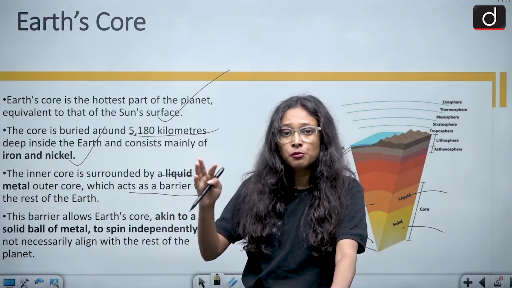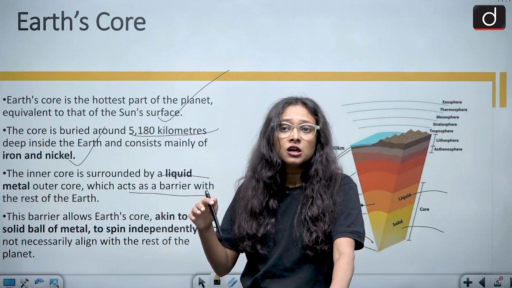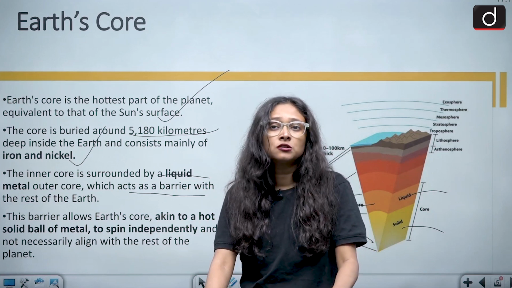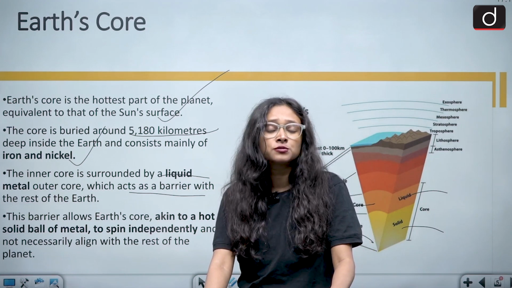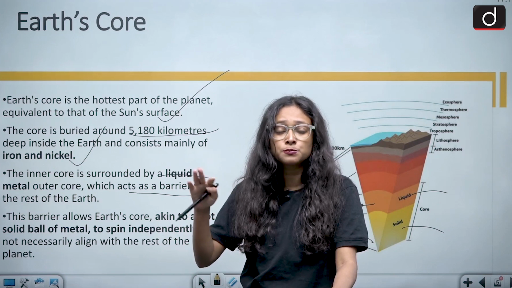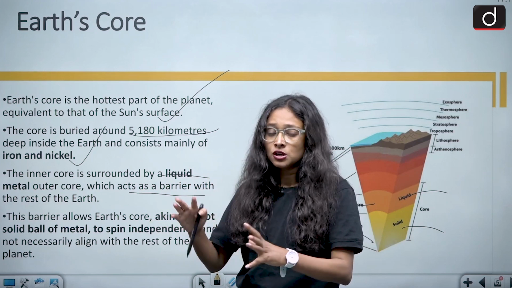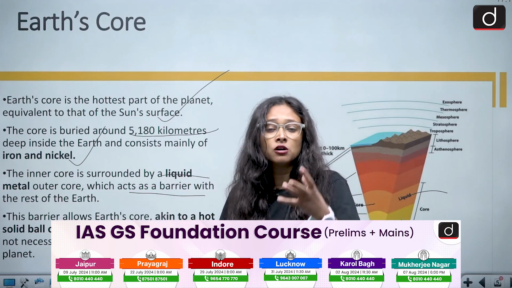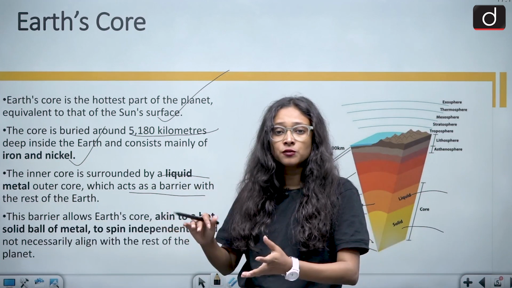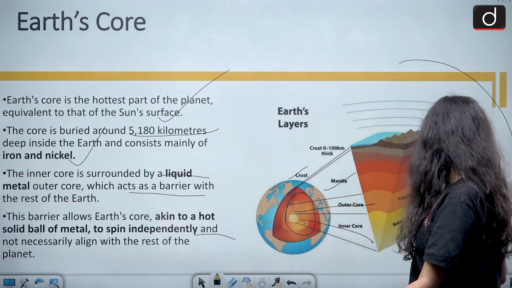It's very important to have a discussion, though it's very difficult to study Earth's core, because till now there is no equipment with which you can directly study it. But due to various earthquakes and waves, seismologists have been able to find out in which direction the Earth's core moves and what its speed is. These are the waves released by different kinds of contraction. This is the method by which we can find out how the Earth's core is behaving, in which direction it is moving, what its speed is, and how it differs from the planet Earth and crust. So this is about the Earth's core's physical features.